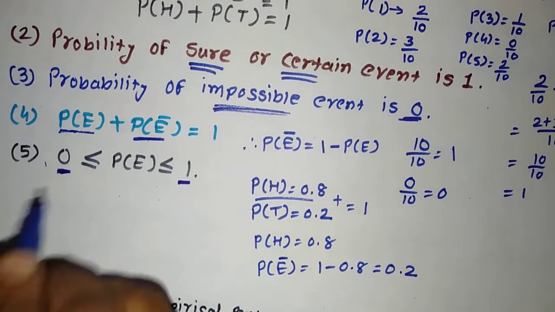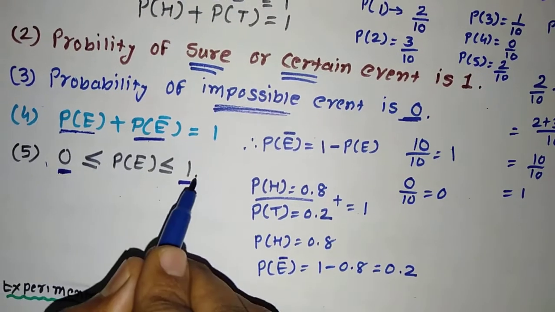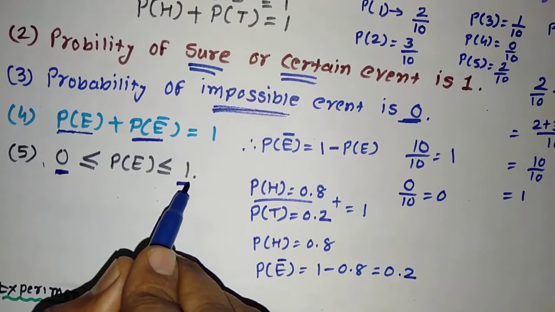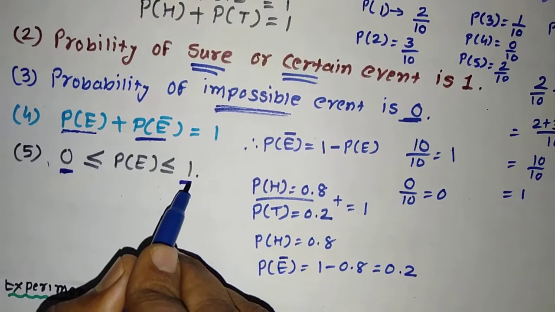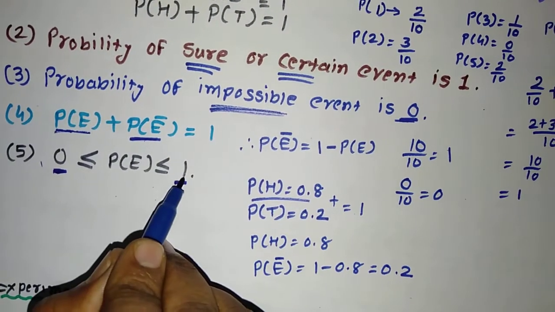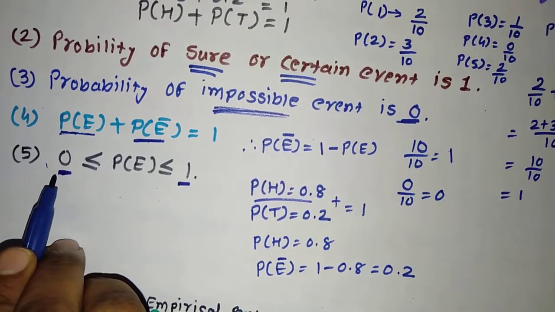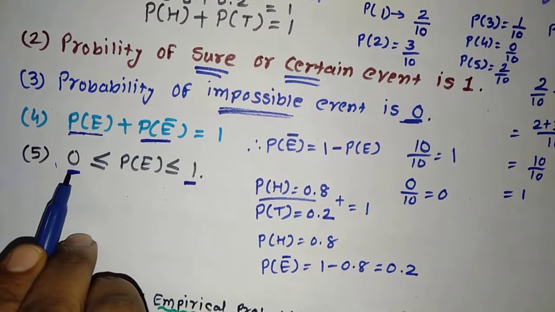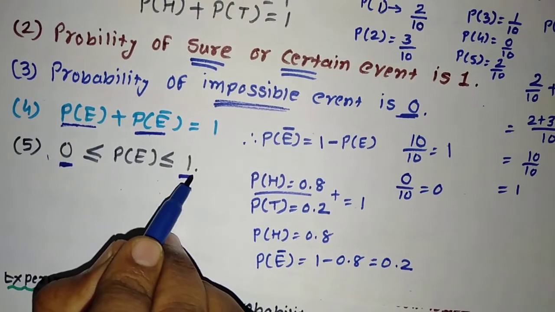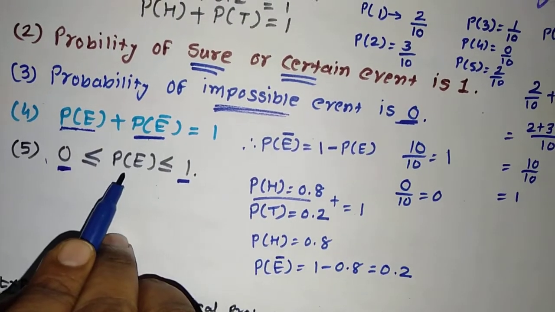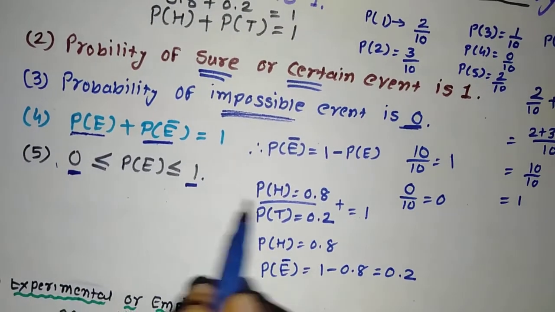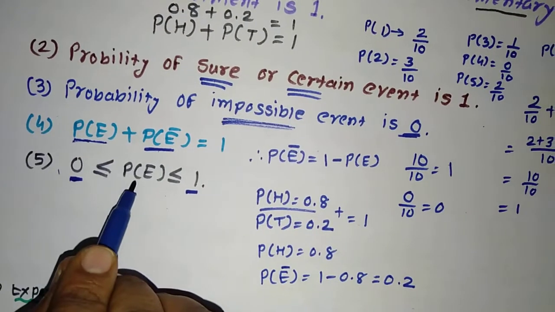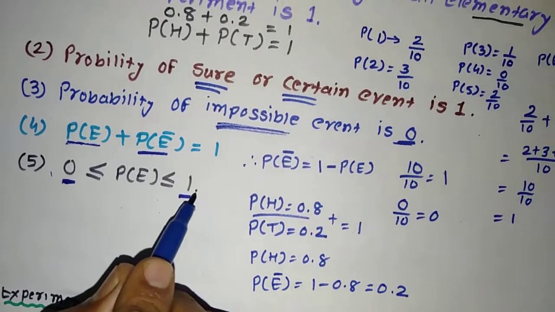Other than the impossible event and the sure event, all events have probability between 0 and 1. So the probability of an event could be 0, could be 1, or in between, but it can never be less than 0 or more than 1.